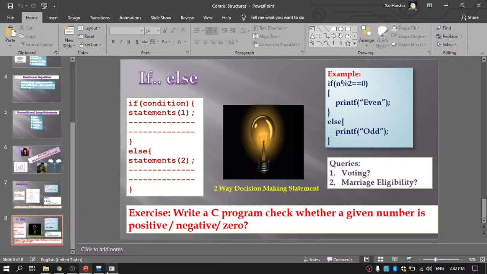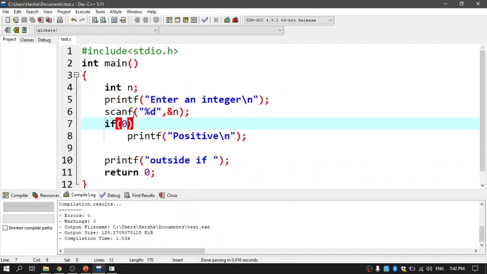Or simply the technicalities. Okay, let me take the same, and my first problem is to write a program to check whether a given number is even or odd. It's very simple. Watch. If n % 2 is equal to 0, then it is even.